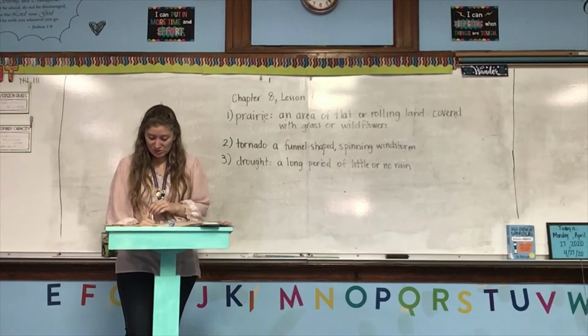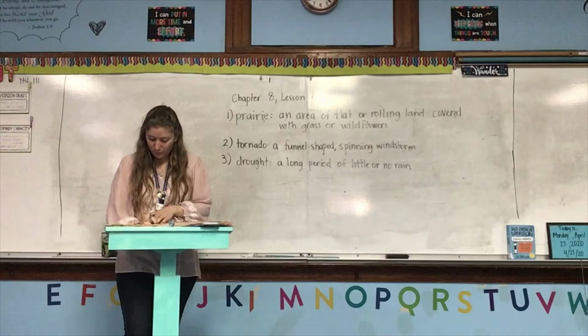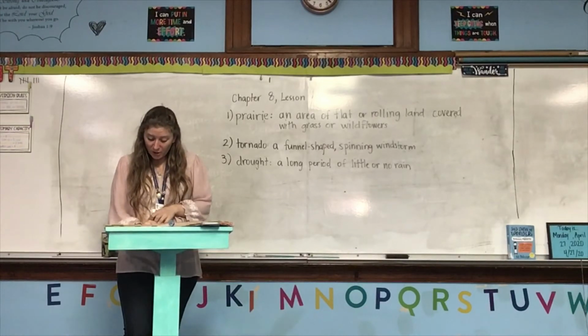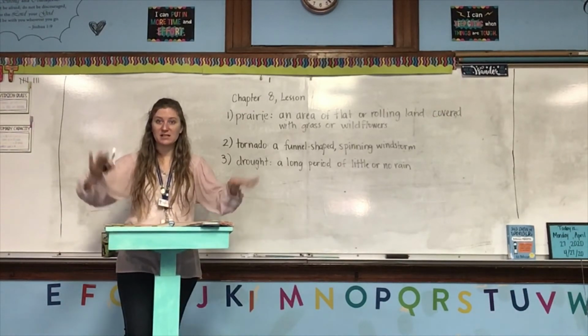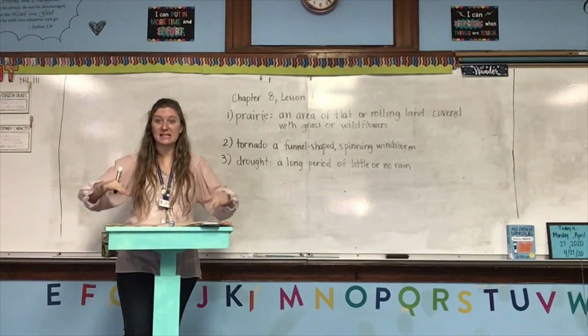The drought caused the soil to dry up. Then, strong winds blew the dry soil away in huge dust storms. These storms filled homes with dirt and destroyed farms. The entire area became known as the Dust Bowl because it was kind of like a little basin where